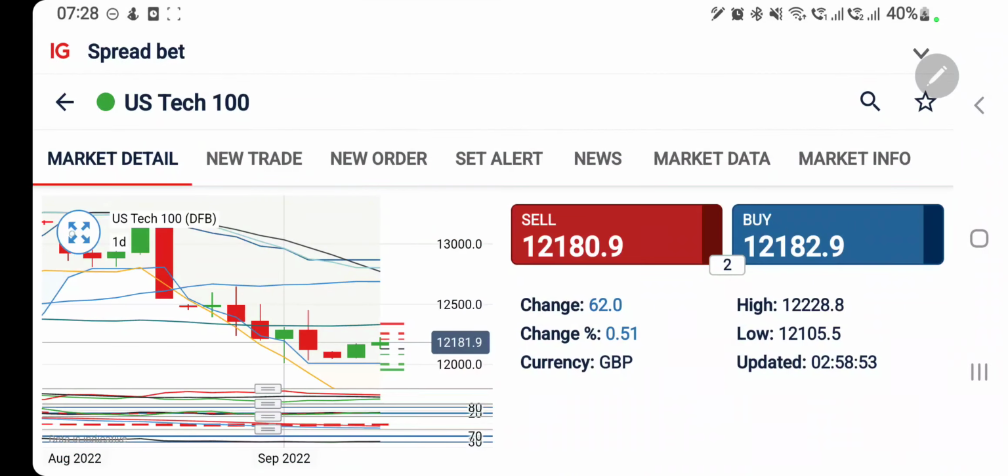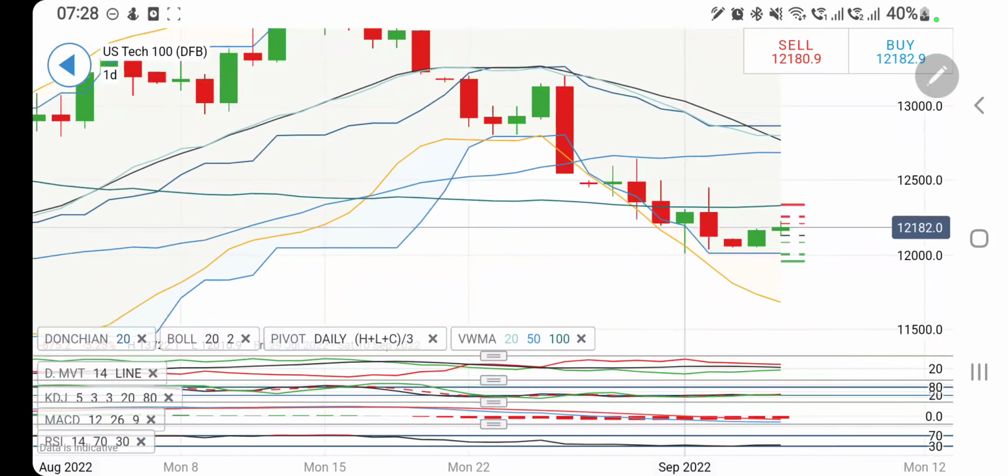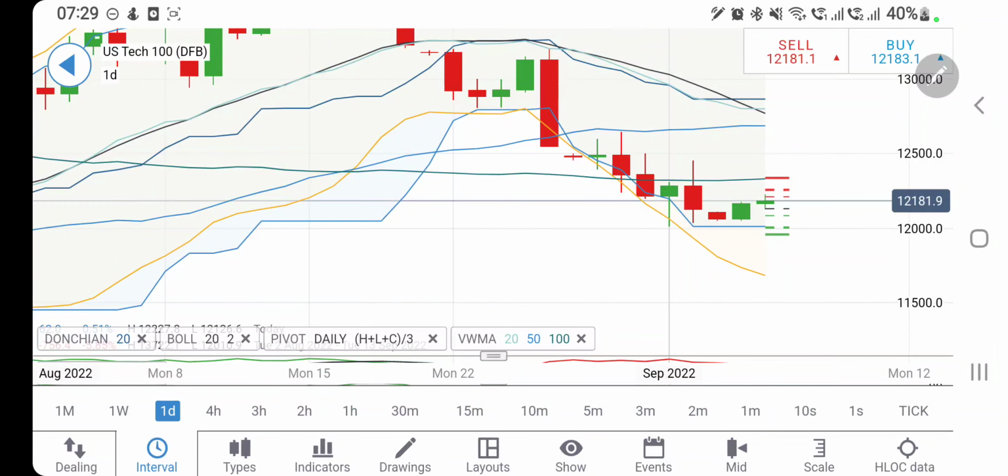First, we'll look into NASDAQ100 and in the end, Dow Jones. Do write down the levels and do listen to it carefully.